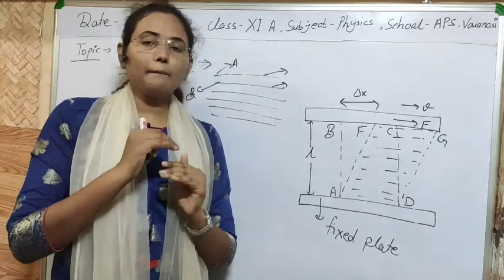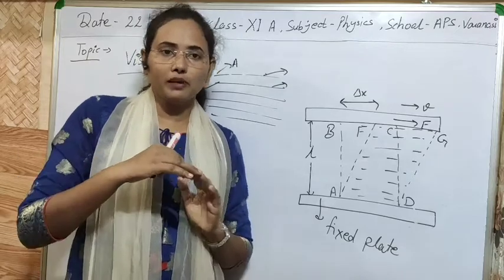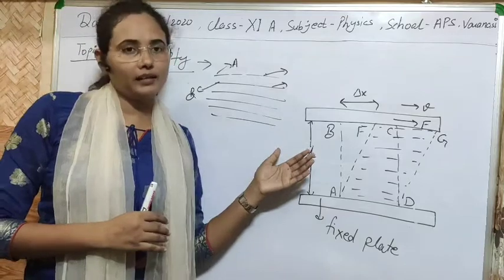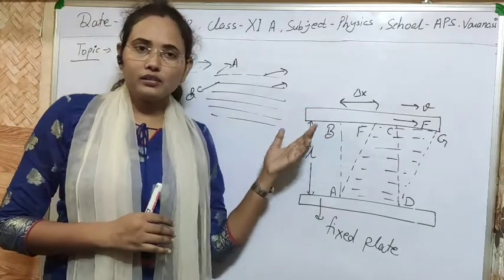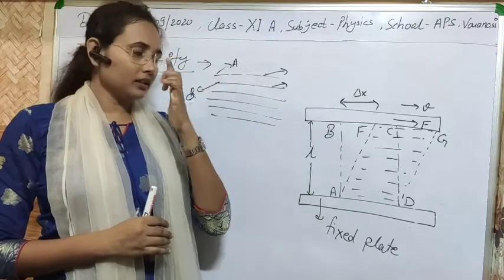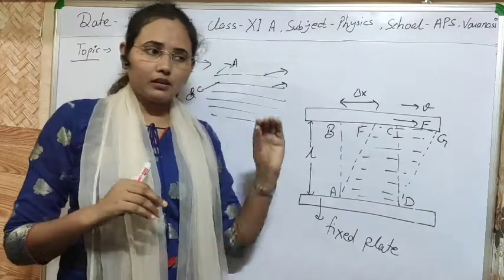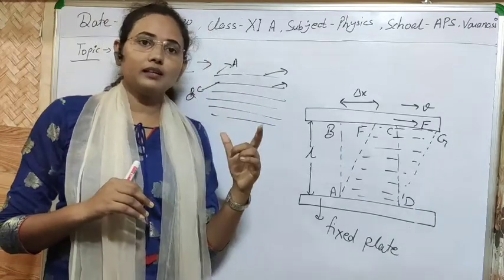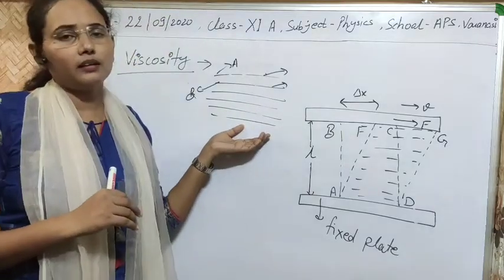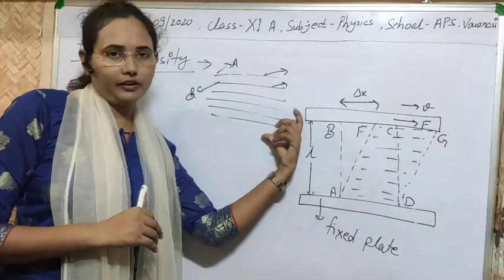So to bring the fluid to constant velocity or constant momentum, or to stop the relative motion, the liquid will apply a resistance, or a frictional force, and this property is known as viscosity. I think it's clear to you what viscosity is. You have to keep friction in your mind. In case of solid, the same case is here, sorry, in case of fluid. Clear?